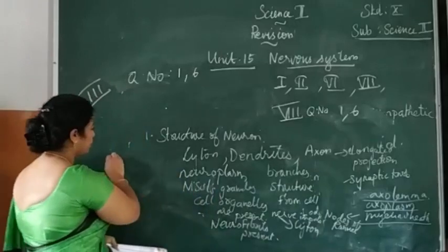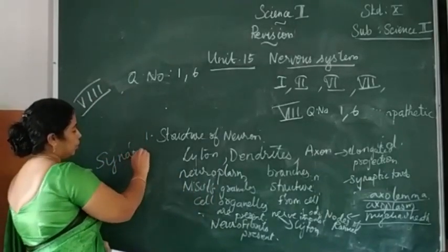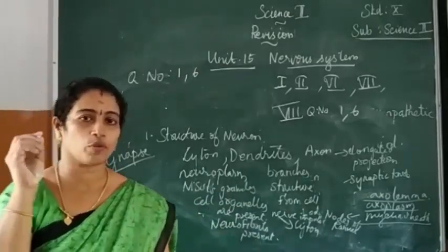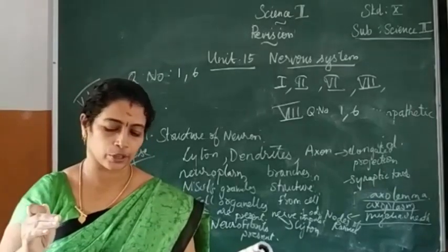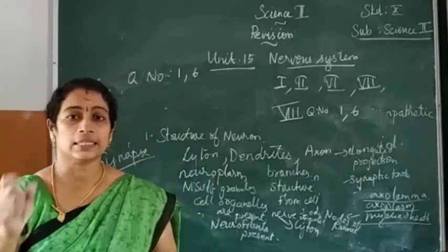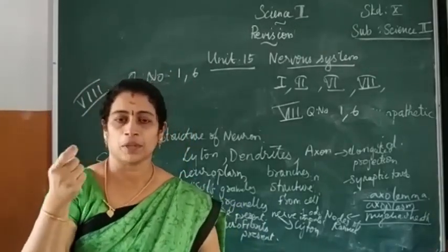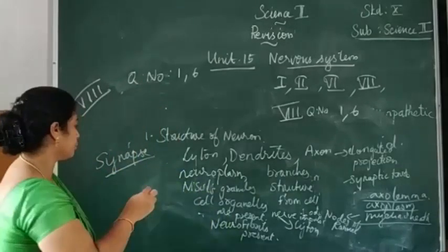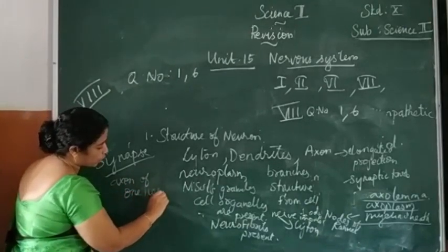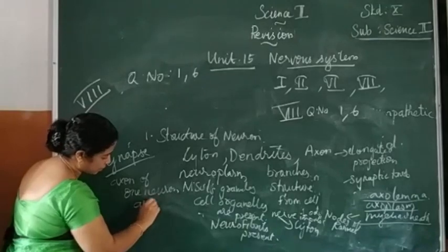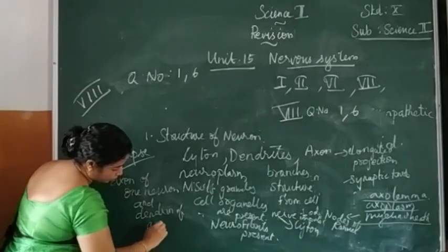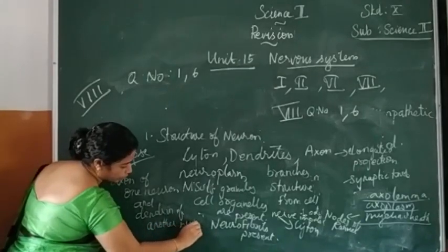Synapse, or synapses. A synapse is the junction between the synaptic knob of the axon of one neuron and the dendron of another neuron. So once again, that is the junction between the axon of one neuron and the dendron of another neuron.